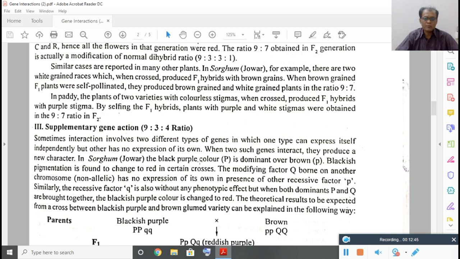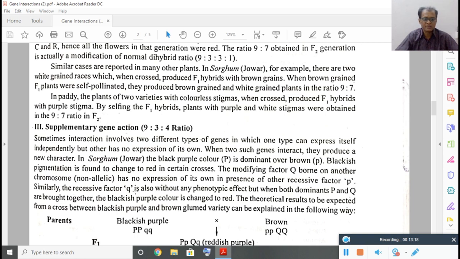So this black purple color changes to red when another gene is present, that is called Q. So here what happens, when Q comes with P, this black purple changes to red purple. So the modifying factor Q, of course, is a non-allelic gene born on another chromosome, has no expression of its own in presence of the other recessive factor, that is P.